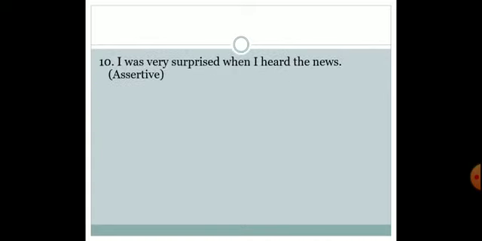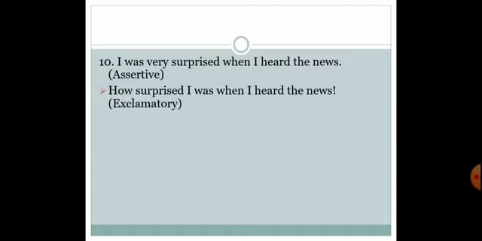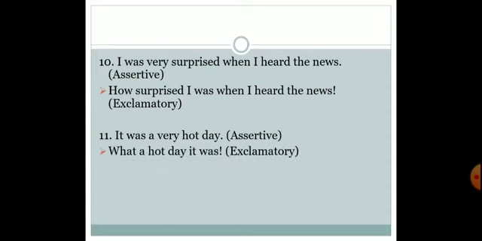10th one, I was surprised when I heard the news. How surprised I was when I heard the news. And at the end we have an exclamation mark. 11th one, it was a very hot day. So the exclamatory form would be what a hot day it was.